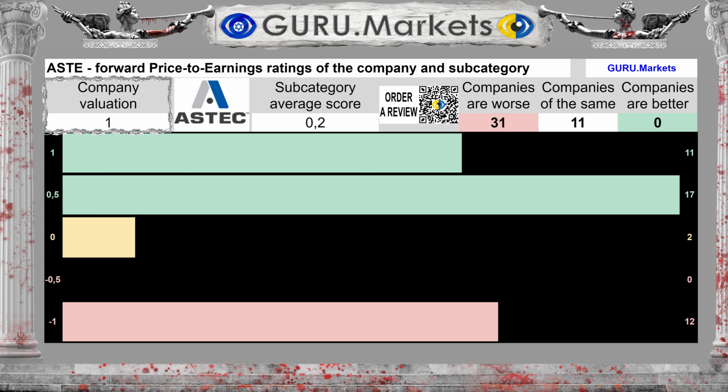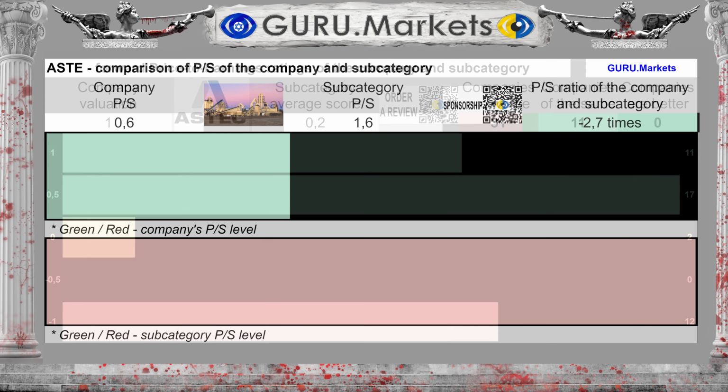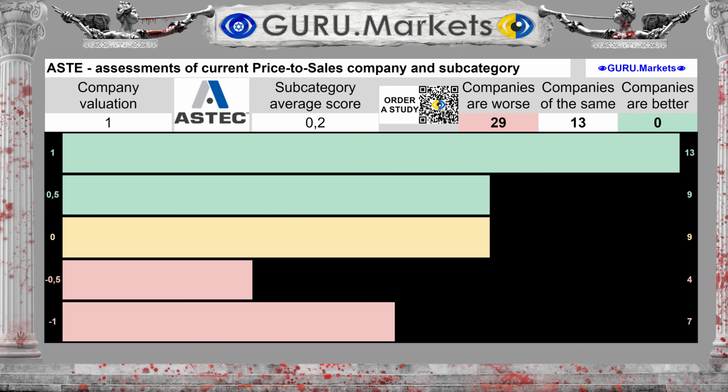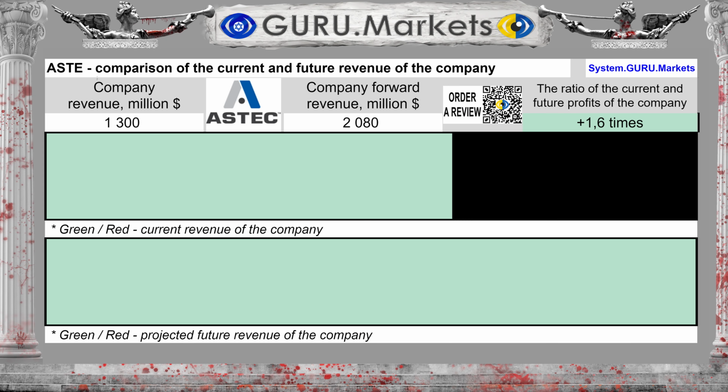Good, 1 point. The company's price-to-revenue ratio is 0.6. The average in the subcategory is 1.6 and this is 63% lower than in the subcategory. Evaluation of the market value to revenue indicator in comparison with indicators in the subcategory. Good, 1 point. Revenue for the last 12 months was $1,300 million.